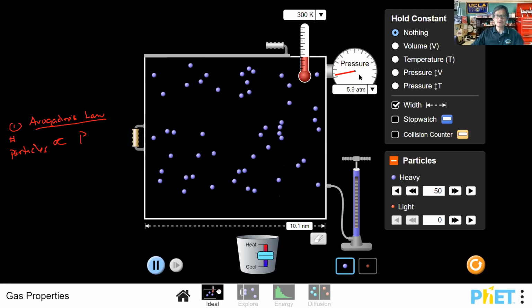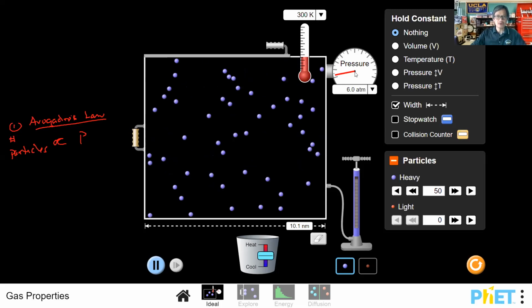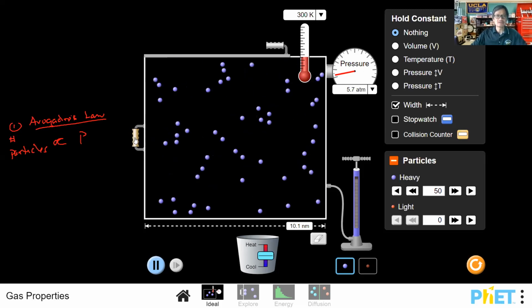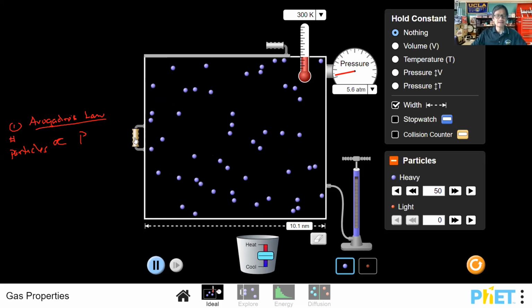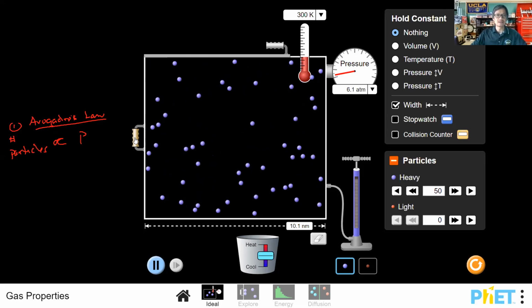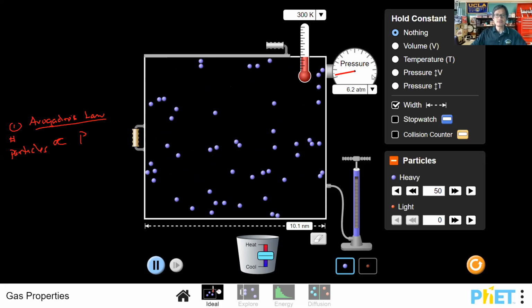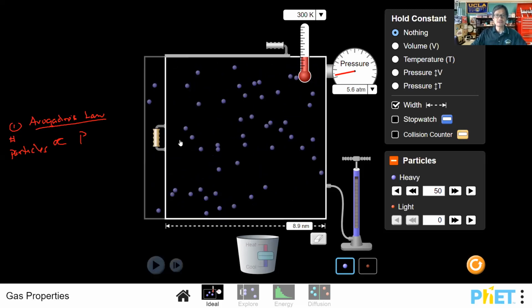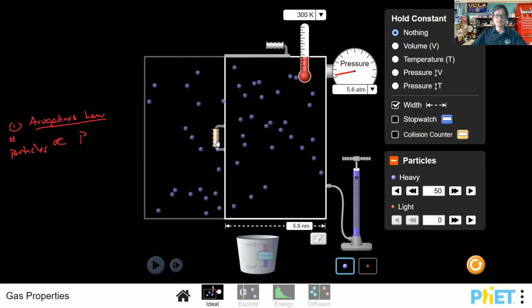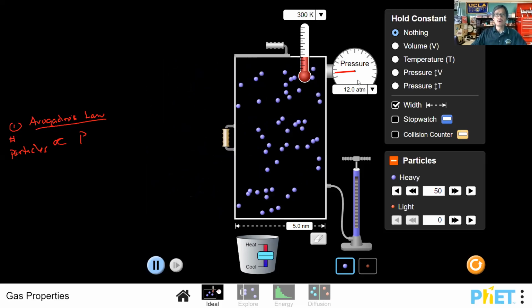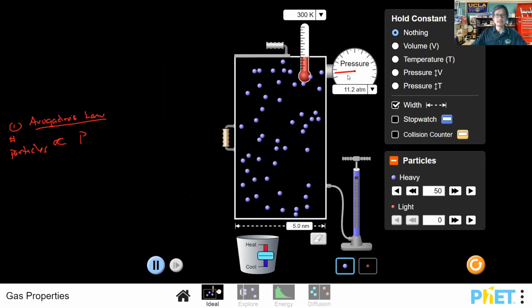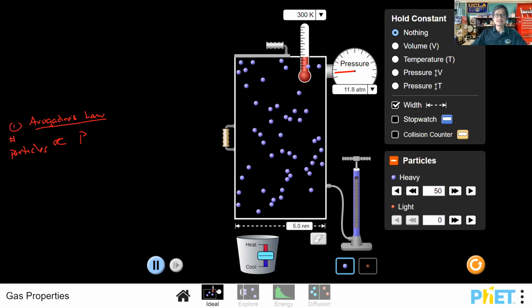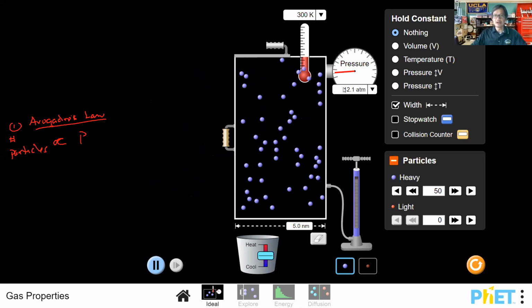What we want to do then is see what happens to this pressure as we change the volume, as we change the size of this chamber, the size of the container. As we decrease the volume of the chamber to about half, what happens to the pressure is that it increases. So as the volume decreases, the pressure increases.